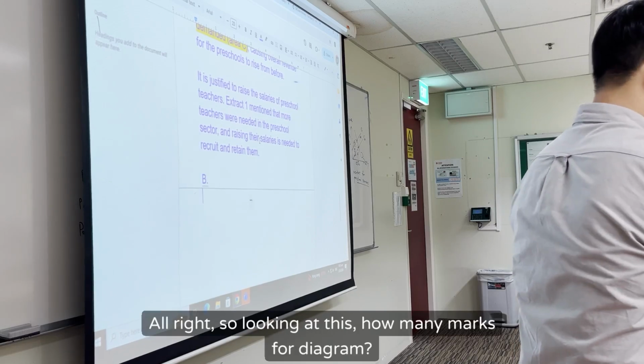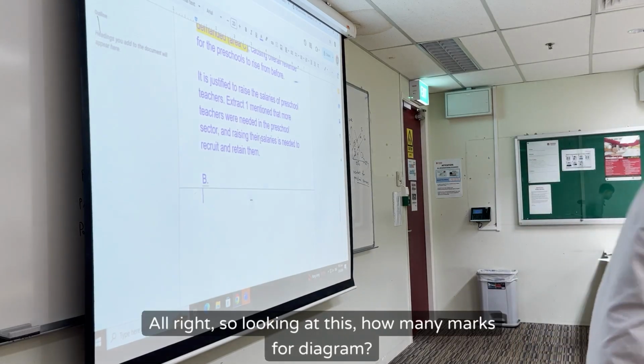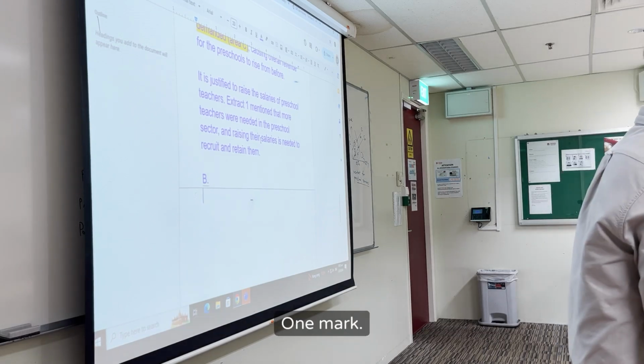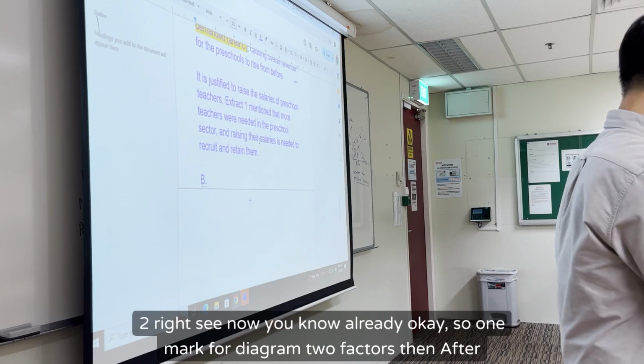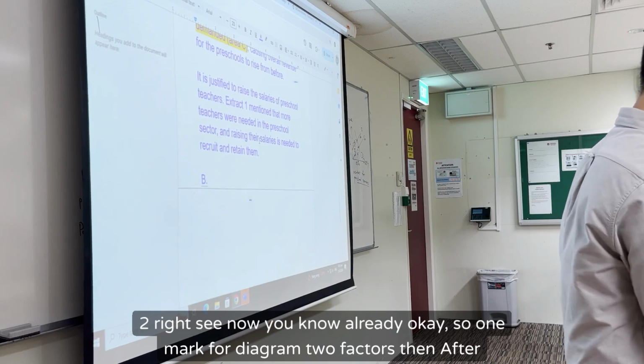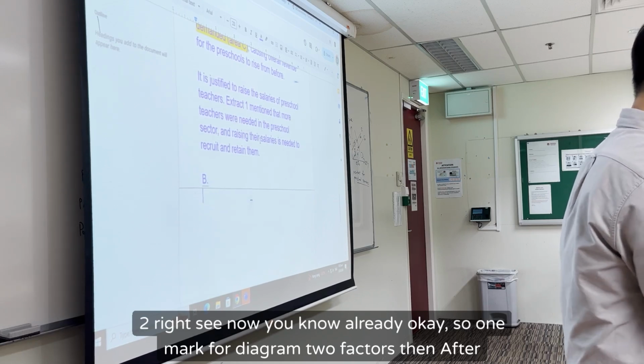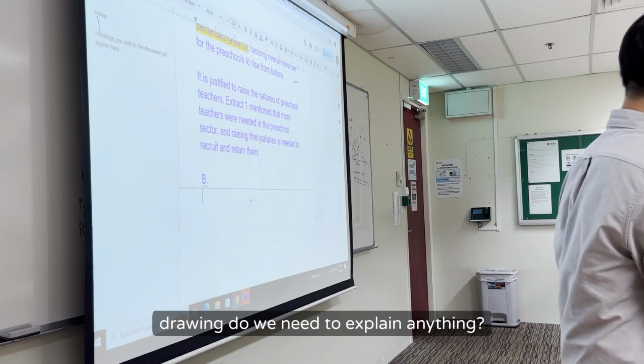So looking at this, how many marks for diagram? 1 mark. How many factors to have? 2. See, now you know already. So 1 mark for diagram, 2 factors. Then after drawing, do we need to explain anything? Yes, right?